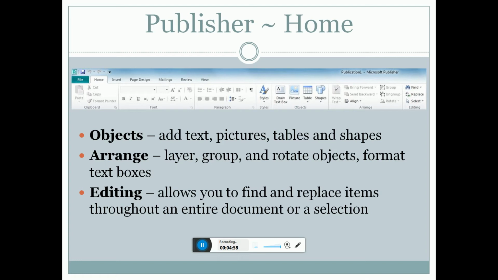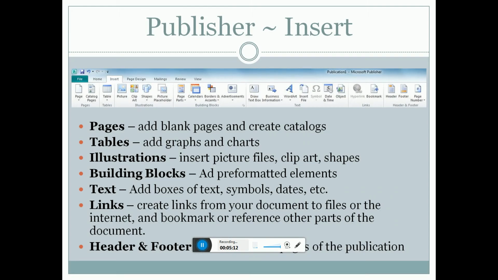Objects: add text, pictures, tables, and shapes, arrange the layers, groups, rotate objects, format text box. Editing allows you to find and replace items throughout the entire document or selections. Publisher insert pages: add blank pages, create blocks and tables, add graphics and illustrations, insert picture files, clips, or switch.